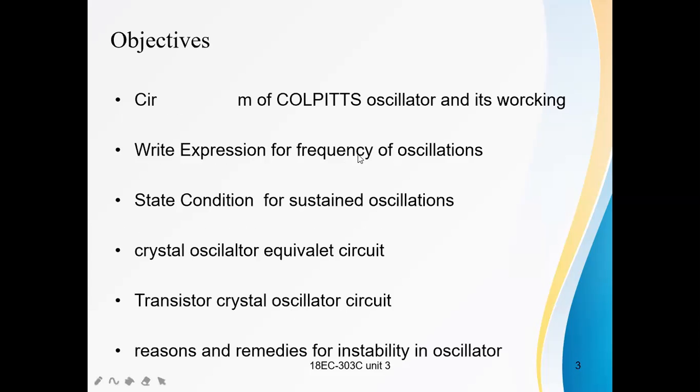In today's video, I am going to explain the Colpitts oscillator and its working, the expression for the frequency of oscillation, and the conditions for sustained oscillations for the Colpitts oscillator, and also the crystal oscillator. What is a crystal oscillator and its equivalent circuit, the transistor crystal oscillator circuit, and the reasons and remedies for instability in the oscillator. What are the reasons for instability in the oscillator circuit, and what remedies have been taken for this instability? All will be discussed in this video. First, we will discuss the Colpitts oscillator.